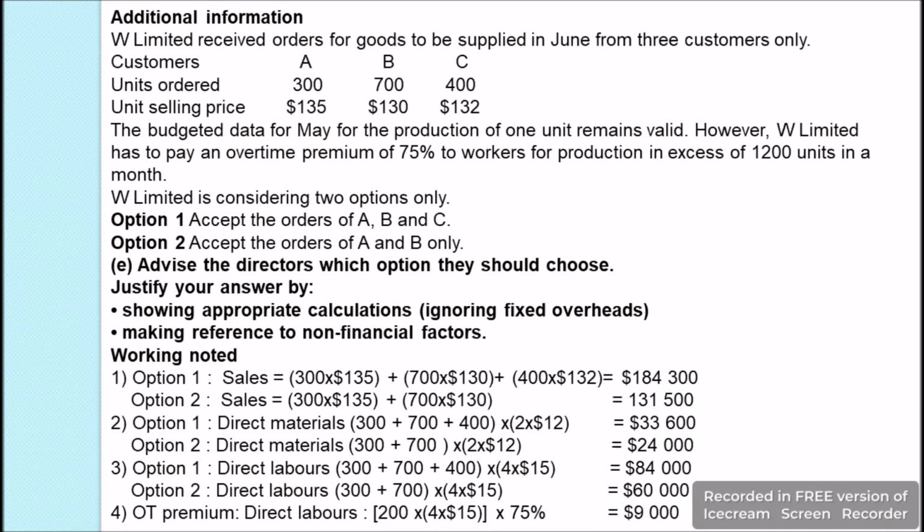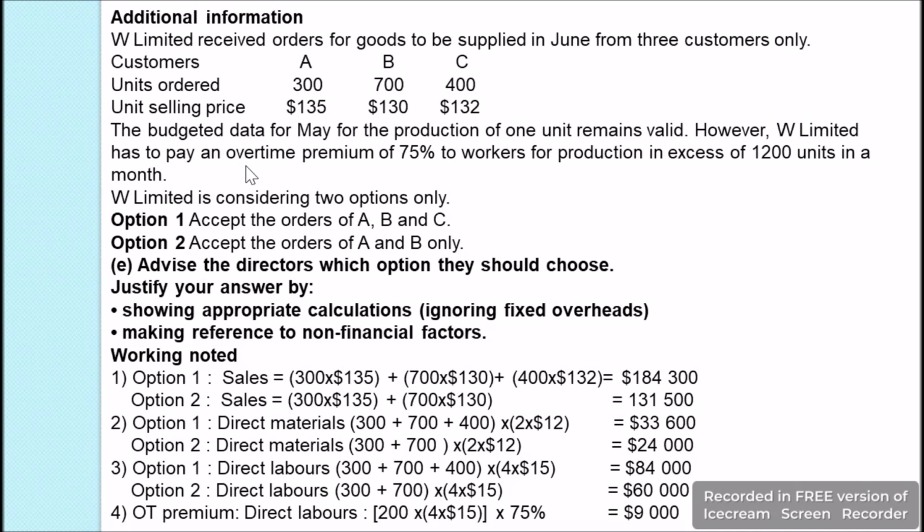We are just going to calculate the direct material and the direct labor. So when we go for direct labor, we have again for option 1 it is 300, 700 and 400 units, and it was mentioned that for each unit we require 4 labor hours, and the price which was mentioned was $15. So 4 times 15, it will be $84,000. And for option 2 it is 300 plus 700, because we are not going to take the C customer. So this times 4 into 15 it will be $60,000.